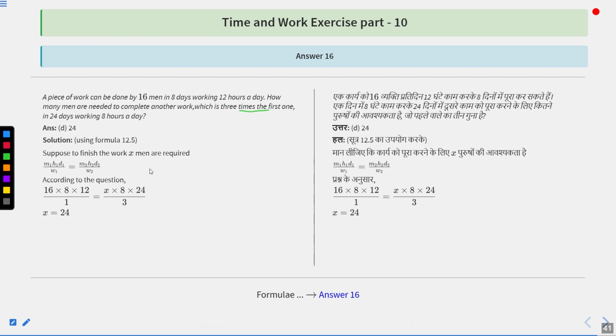It was also mentioned in the question. So W2 is how much? 3. From this, the value of x comes out to be 24 after cross multiplication and simplification. So the number of men that are required to complete the task in 24 days, working 8 hours a day, is 24 males. That means option number D, 24, is the correct answer.